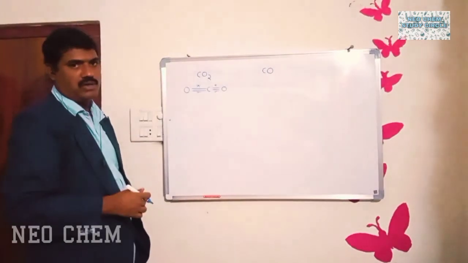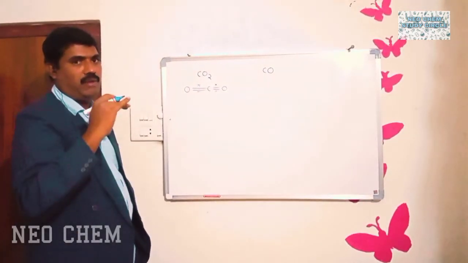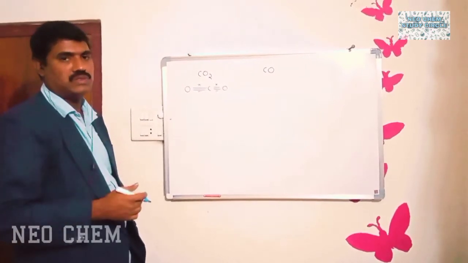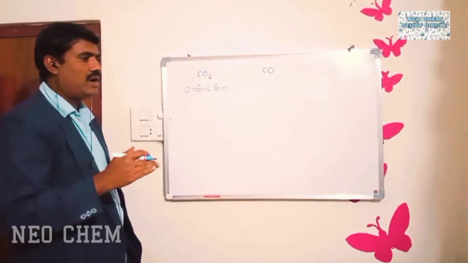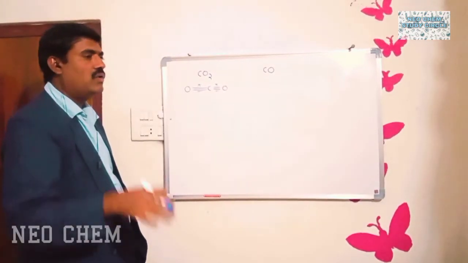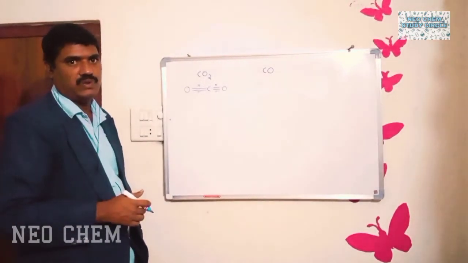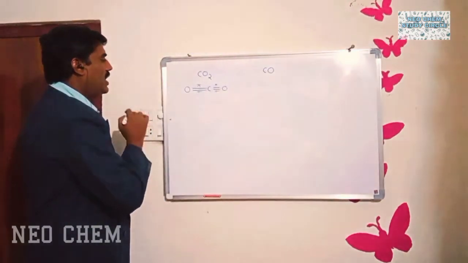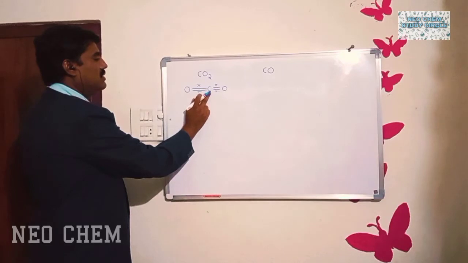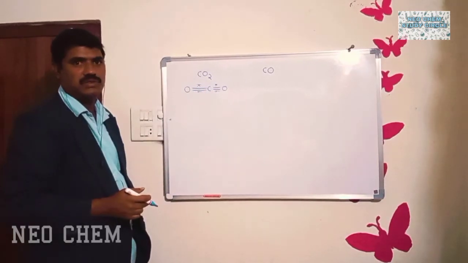If you take a triple bond, only the middle bond is a sigma bond, and the remaining two are pi bonds. So totally, how many sigma bonds are present around the carbon? There are two sigma bonds.